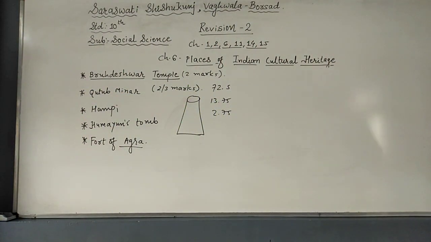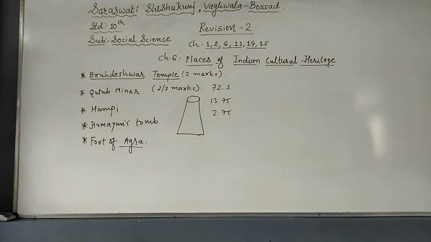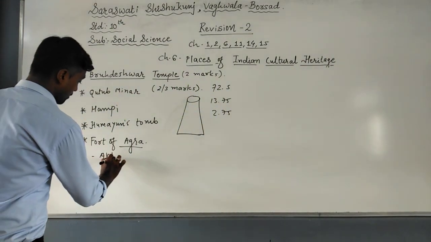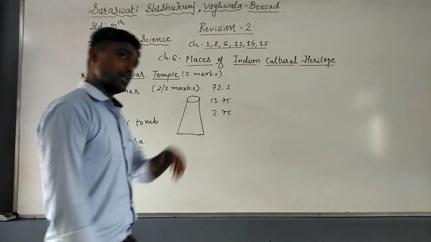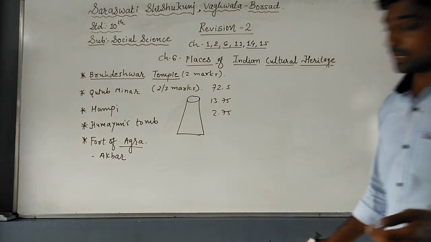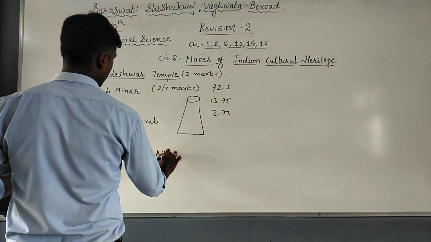Now the Red Fort of Agra is located in Agra city in Uttar Pradesh. It is made up of red stone, so it is also known as Red Fort. And it was built by Akbar. It's a different thing: the Red Fort located in Delhi was built by Shah Jahan. This Red Fort, or the Fort of Agra, was built in 1565 AD.